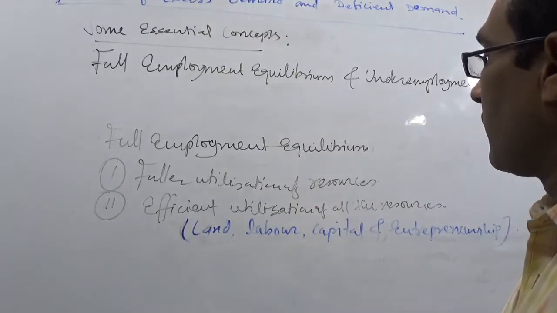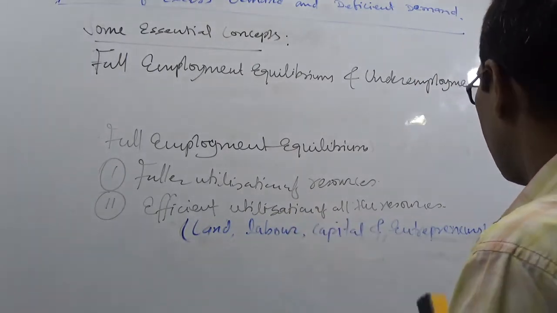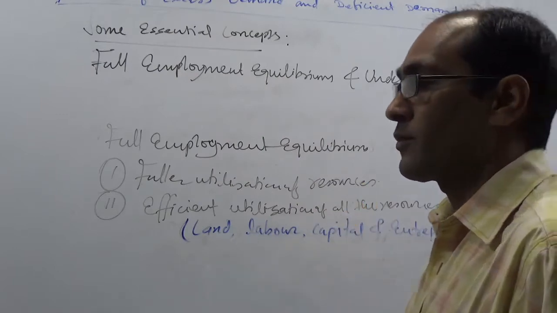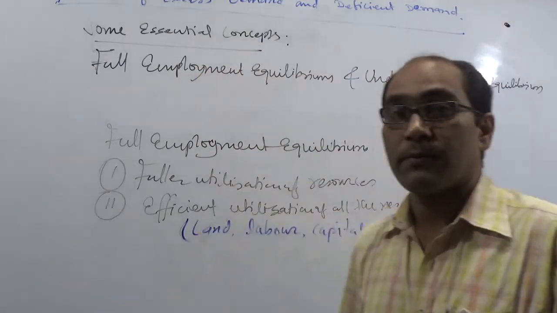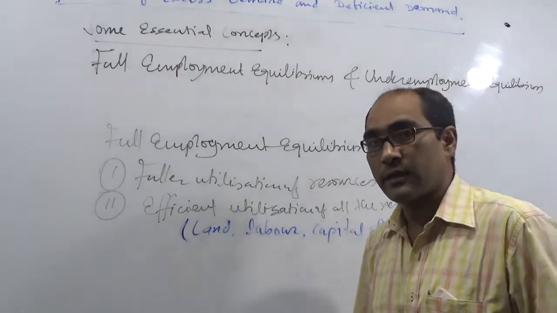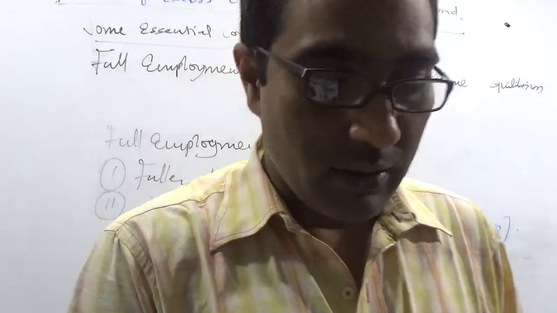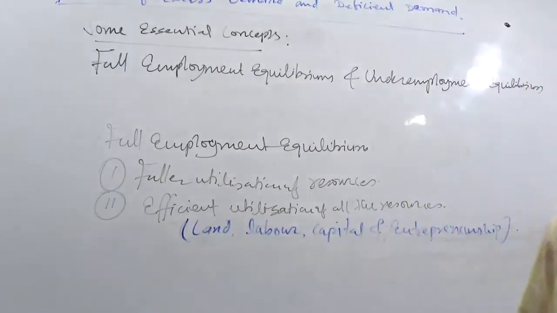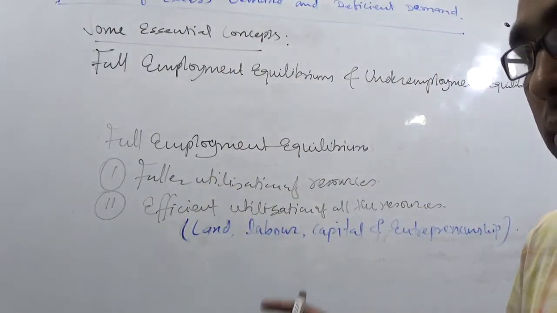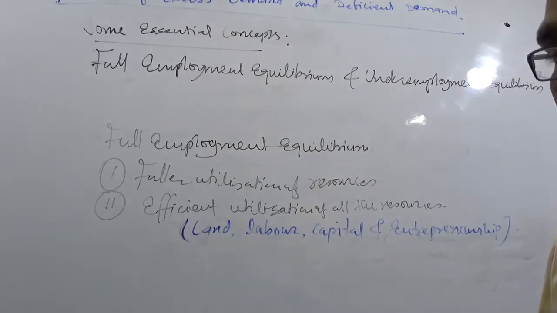To justify this, we have to discuss the concept of unemployment. After that, you will get clear knowledge of how one economy can attain full employment equilibrium. Full employment means there may be some degree of unemployment in the economy.